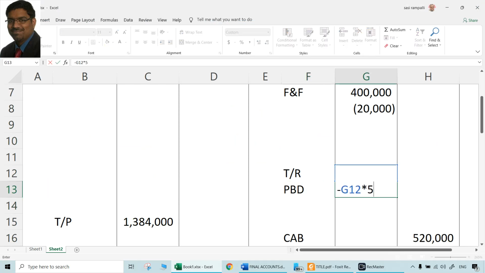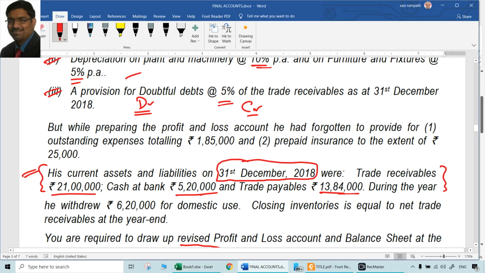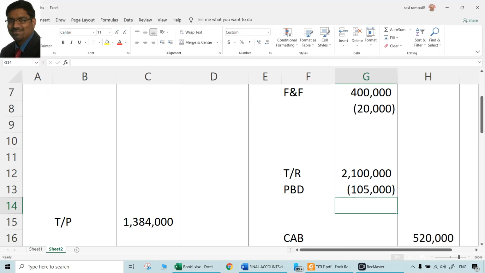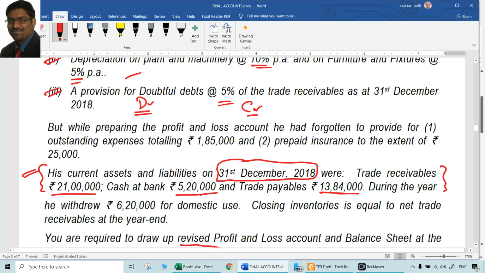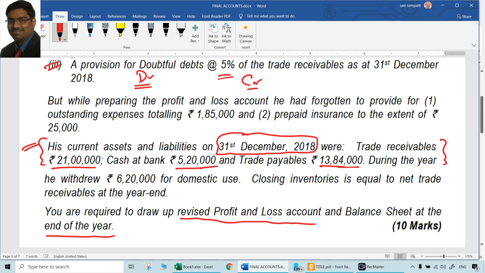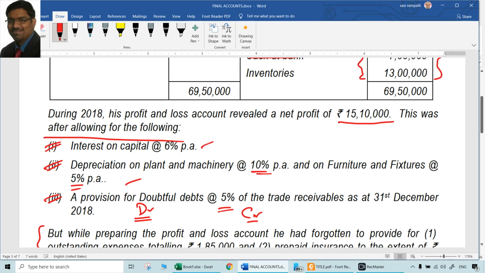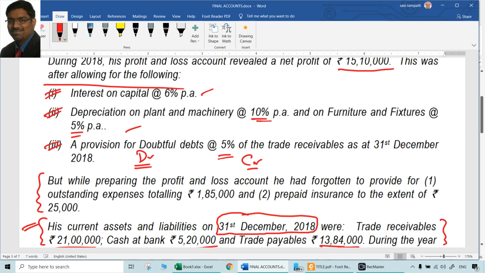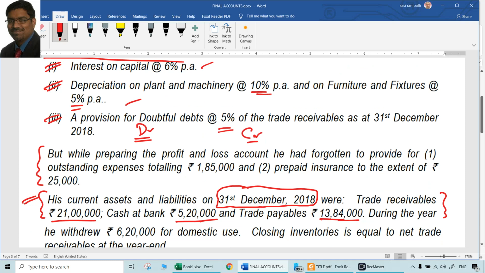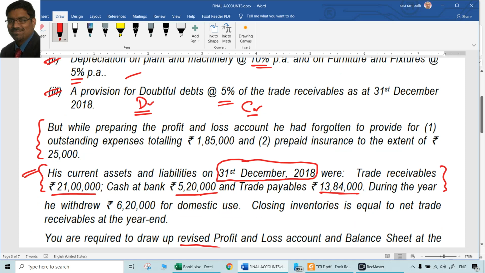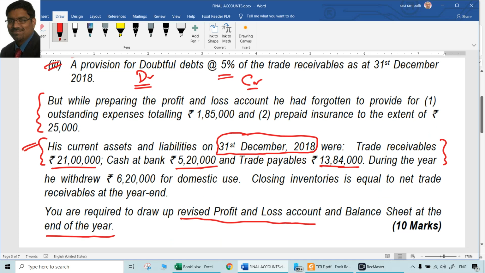5% of, be careful, the balance on 31st December 2018. That is 21 lakhs. So we took that. But there is a problem here. They did not treat some of the things while preparing the profit and loss account. That means we have to do that now. Now we have to do both aspects. In the earlier 3 points, they did half, we did other half. But in this case, where there is completely an omission, which means they did not do anything. So we have to deal with both the aspects.